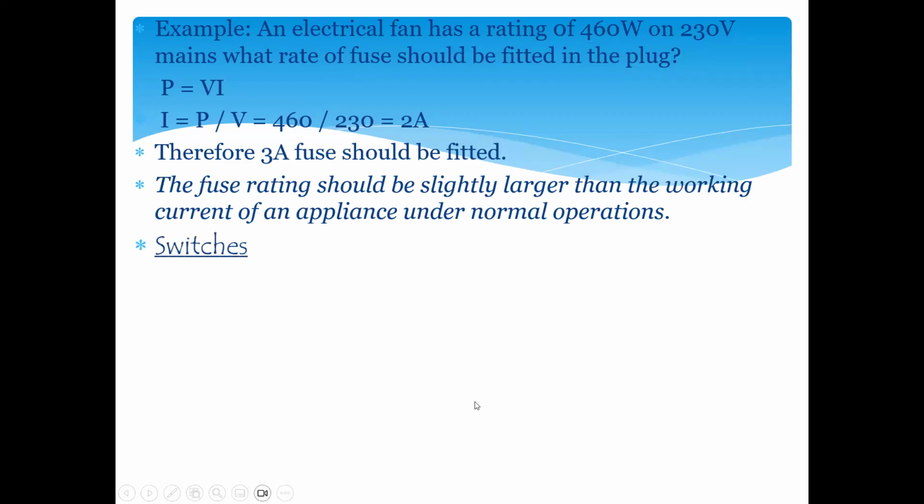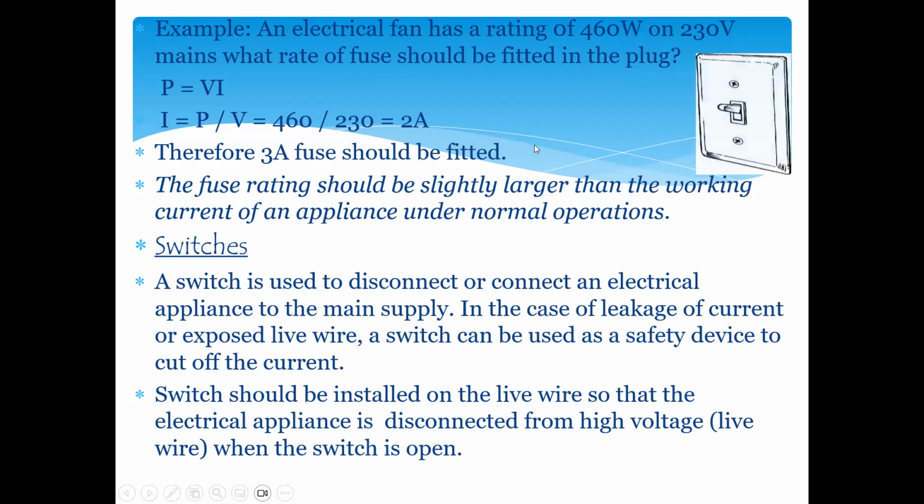Then, for safe use of electricity, we also use, won't the earthing prevent the circuit... We will discuss earthing wire later. Right now we are discussing the different components: the first one is a fuse, the next one is a switch. You can see here, we use switches. What is the purpose of the switch? To stop or to let the current pass through.